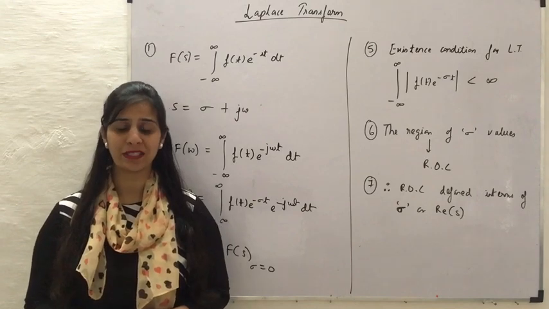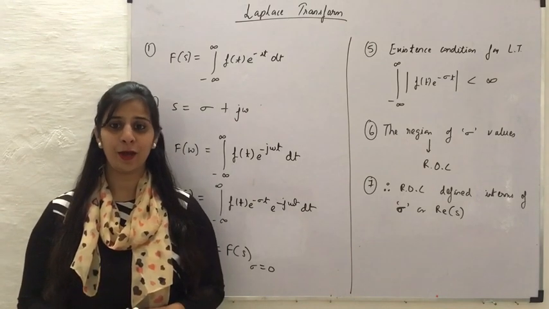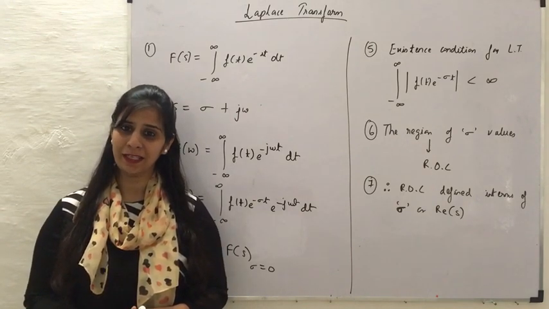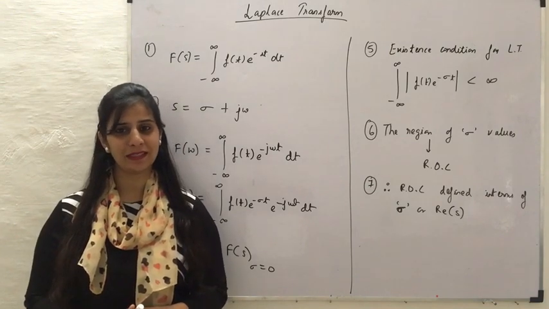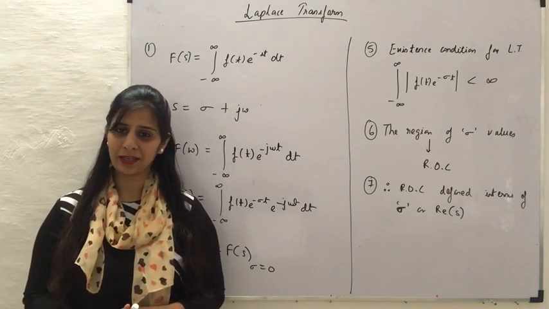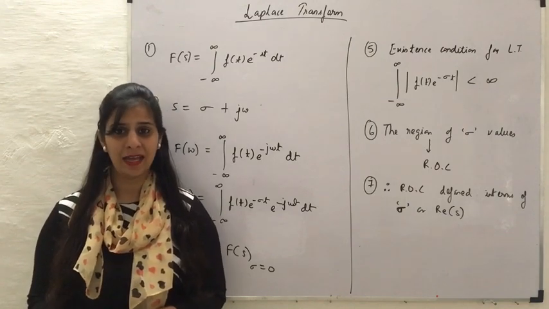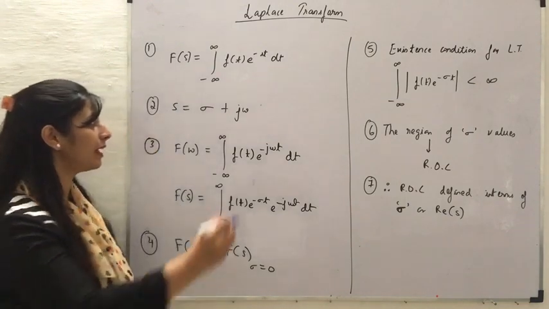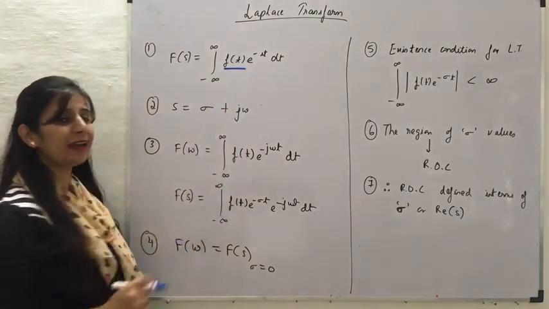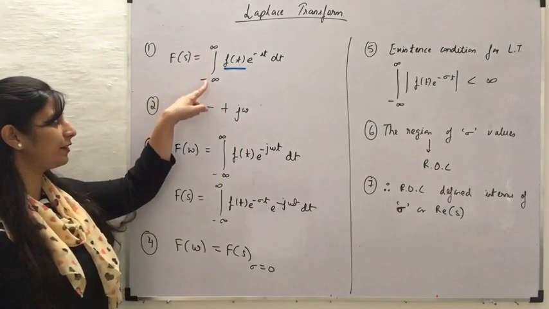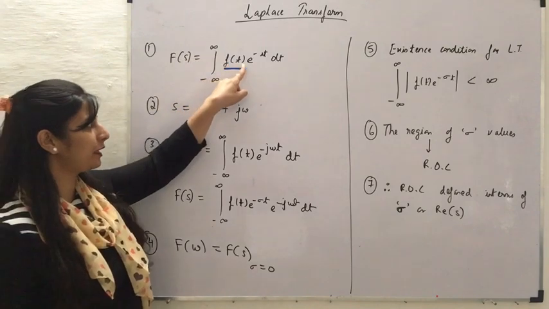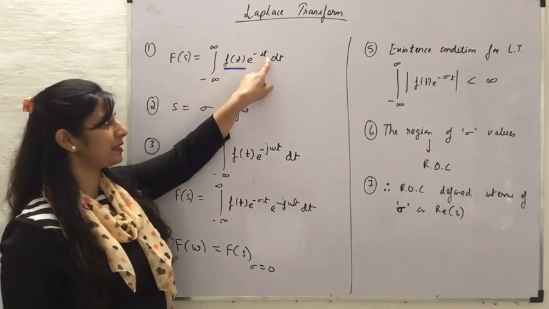Introduction to the topic, which is the Laplace transform. Now if we have a signal f of t, a time domain signal, we can convert it to an s domain signal by taking the Laplace transform of it. The Laplace transform for a signal f of t is defined as the integration from minus infinity to infinity of f of t e raised to the power minus st dt.